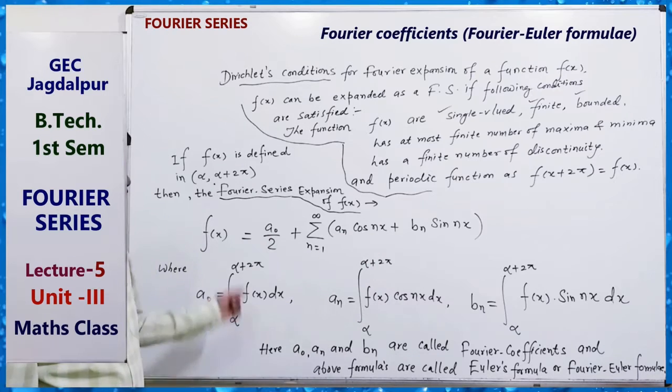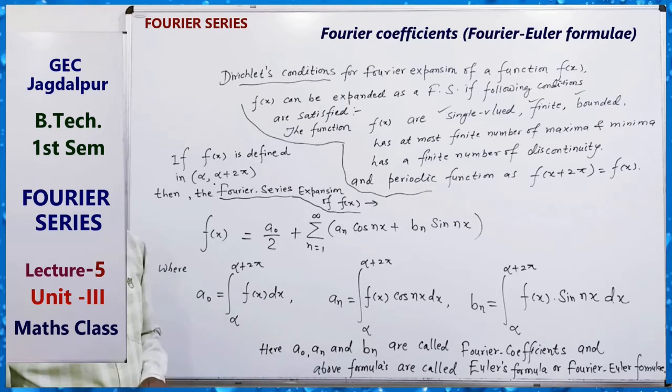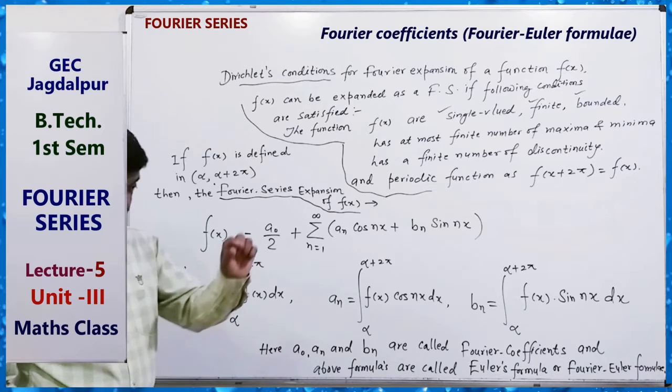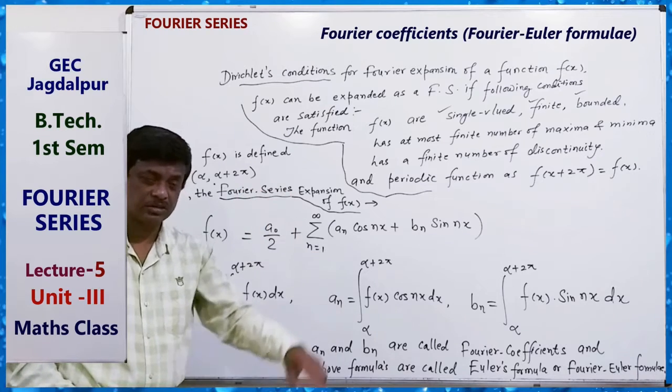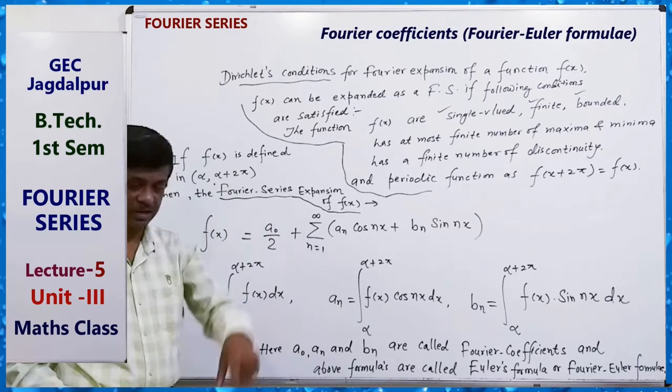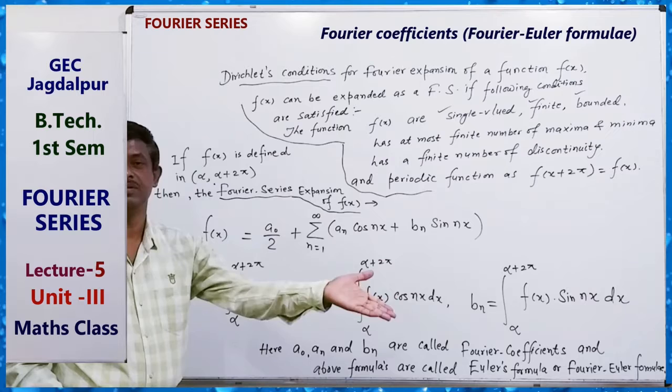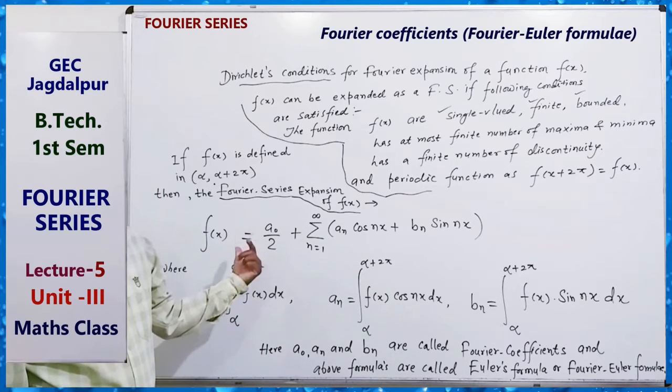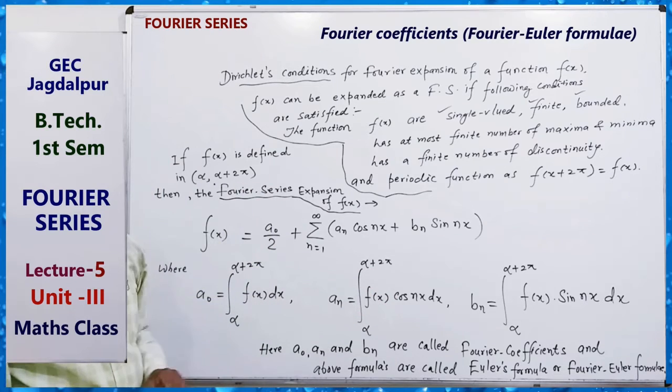Okay, for a discontinuous function, we can also find the value. And if at a point the function is discontinuous, then the value of the function there is given by the arithmetic mean of the left hand limit and right hand limit at the point of discontinuity.